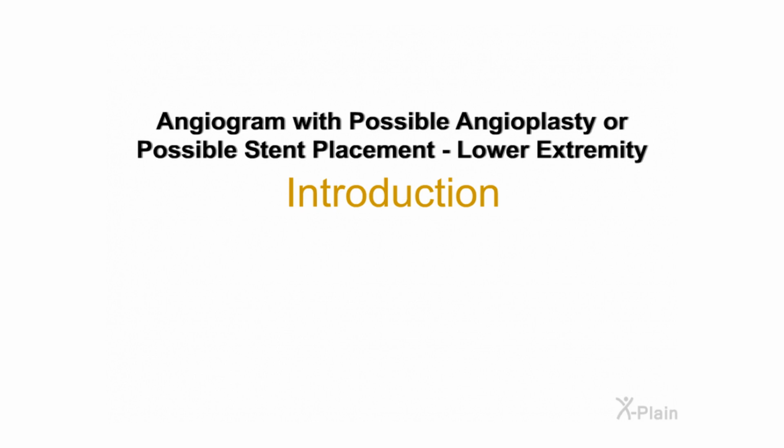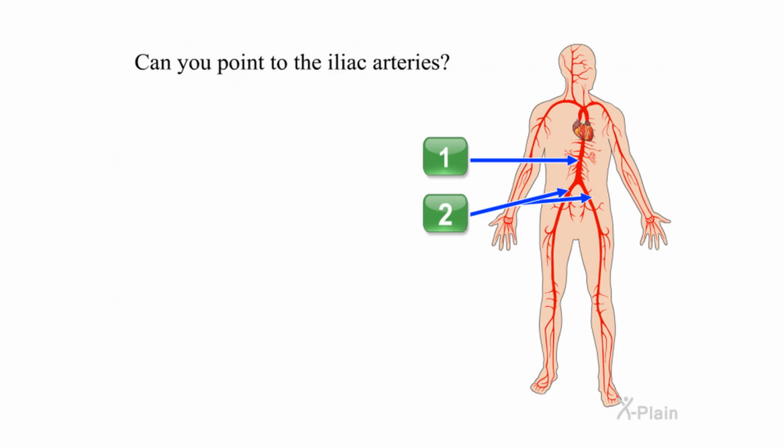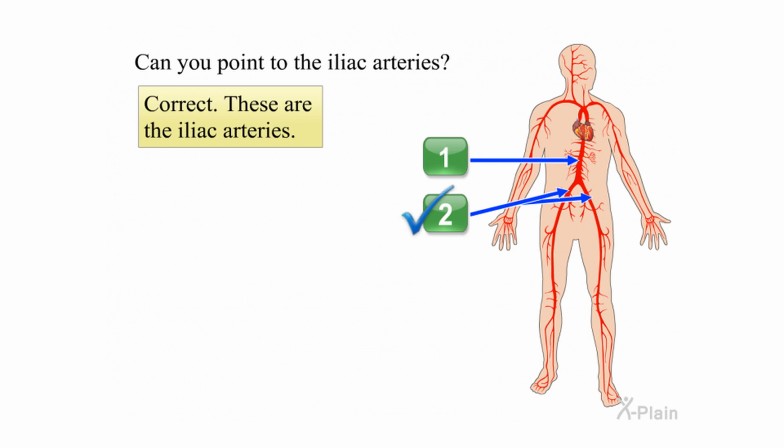Angiogram with possible angioplasty or possible stent placement. Lower extremity. Introduction. Can you point to the iliac arteries? Choose one of the following options. Correct. These are the iliac arteries.